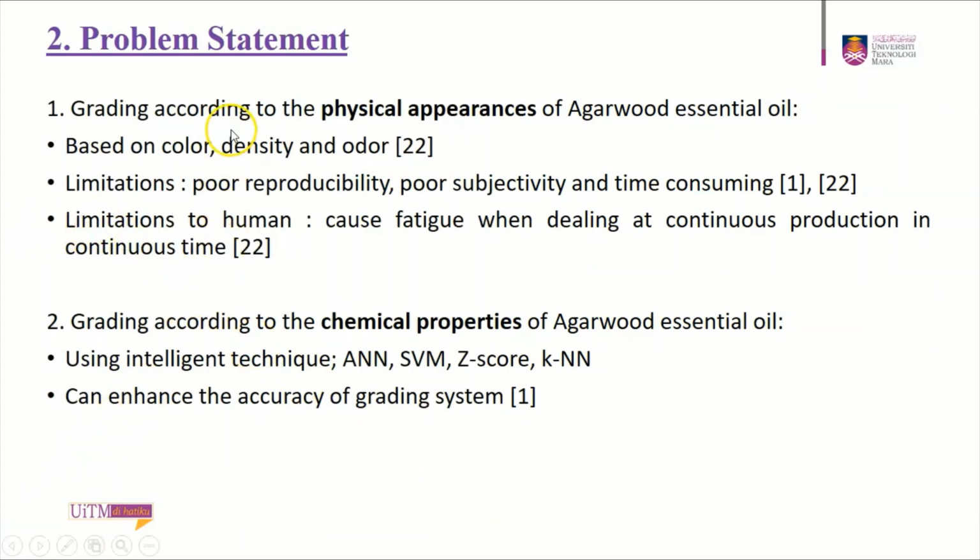Second is the problem statement. The grading is according to the physical appearance of Gaharu wood essential oil, which is based on color, density, and odor. However, this has limitations such as poor reproducibility, subjectivity, and being time consuming. Limitation to humans, it can cause fatigue when dealing with continuous production over continuous time. Second is grading according to the chemical properties of agarwood essential oil, using intelligent techniques such as ANN, SVM, Z-score, and KNN. Thus, this can enhance the accuracy of a grading system.